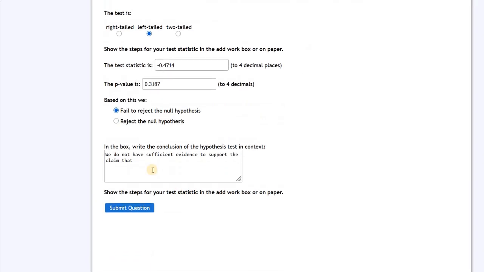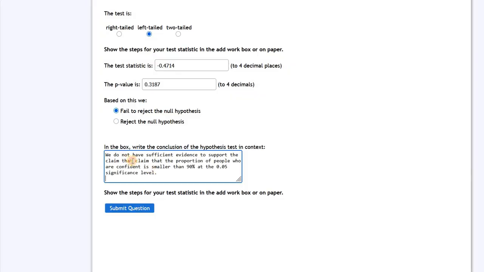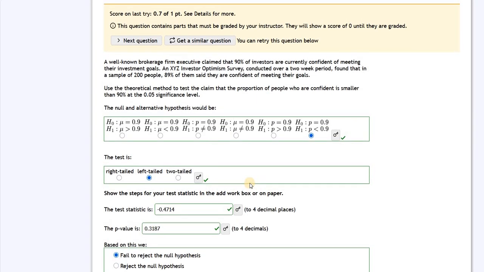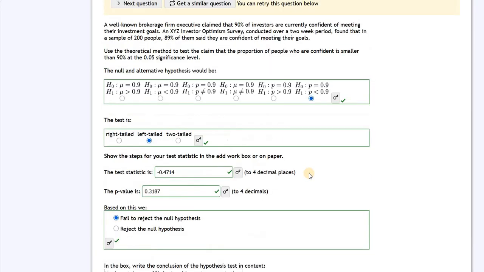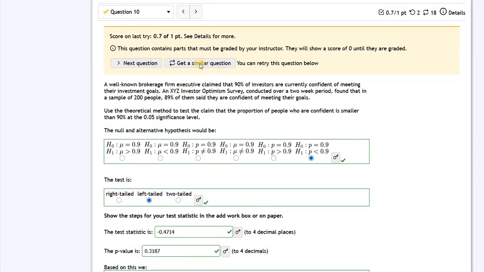I'm just going to type that part and paste the claim here, and I'm going to remove that because it's redundant. So we do not have sufficient evidence to support the claim that the proportion of people who are confident in their investment is smaller than 90% at the 0.05 confidence level. So that is basically how you're going to answer that question. And remember, the interpretation, the last part, usually is not graded automatically. So if you get 70%, that means you get the question right.